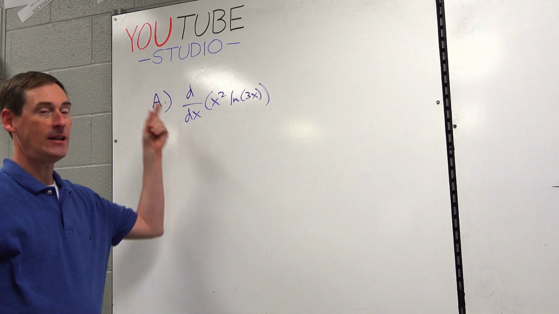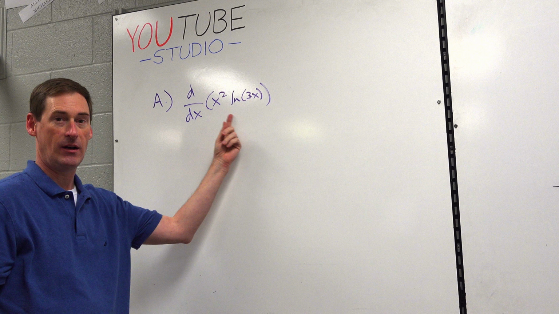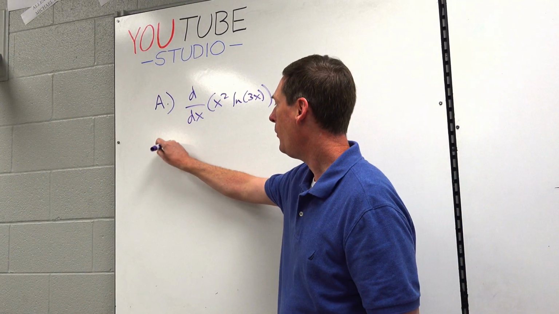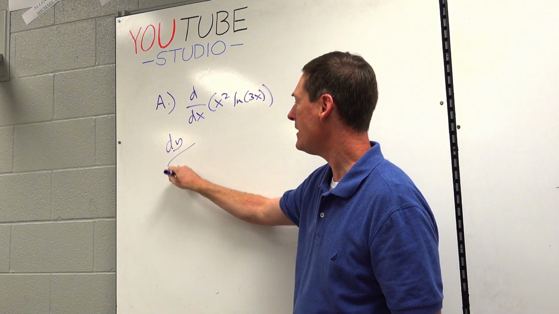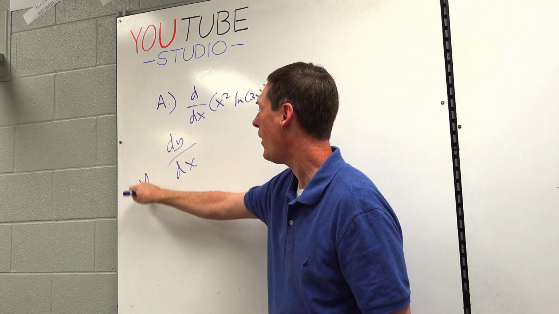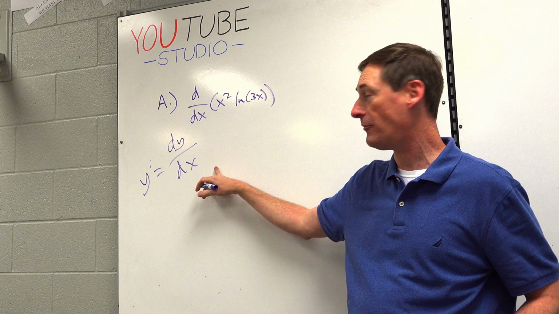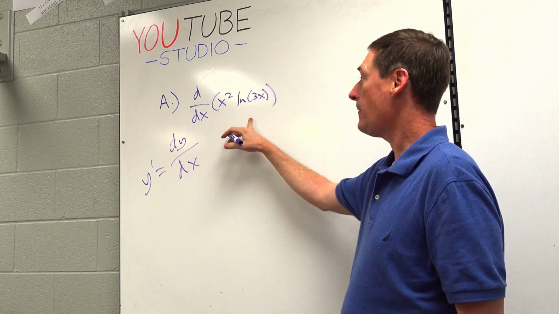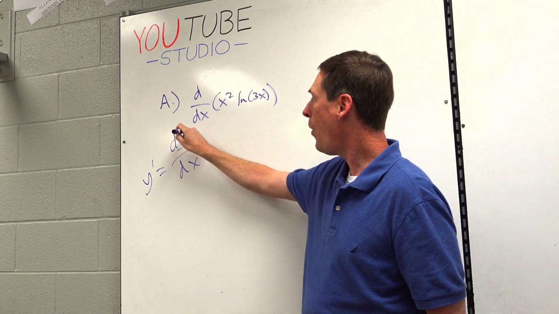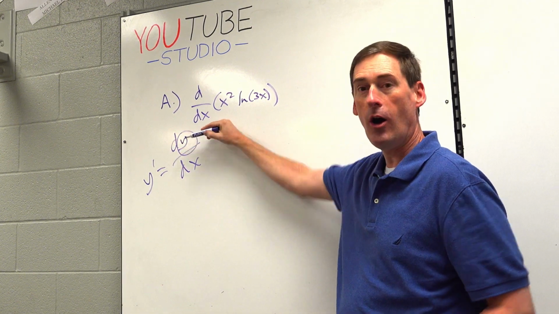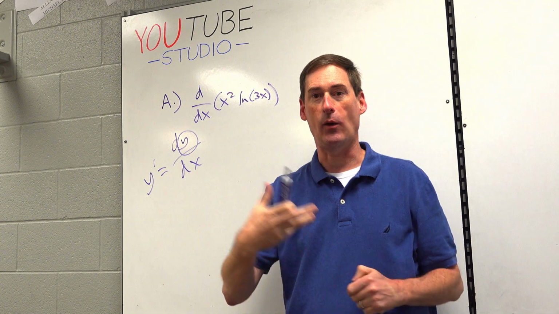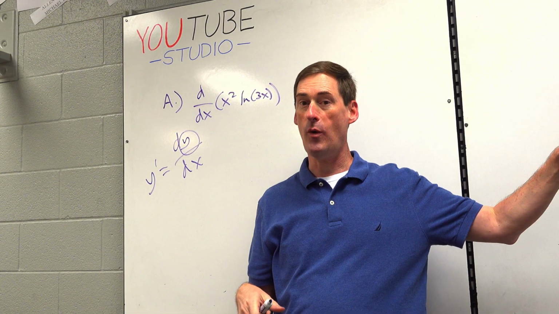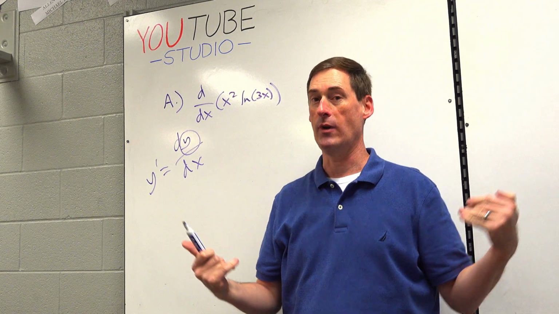We are going to find d over dx of this. Now what's that? I think that might be a new notation for us. We have mentioned that dy over dx is a fancy way of saying y prime. We have talked about that before. So what's dy over dx have to do with this? Okay, isn't y always the original equation? Like y, f of x, they're all interchangeable. They're all original equations, but they're not derivatives.